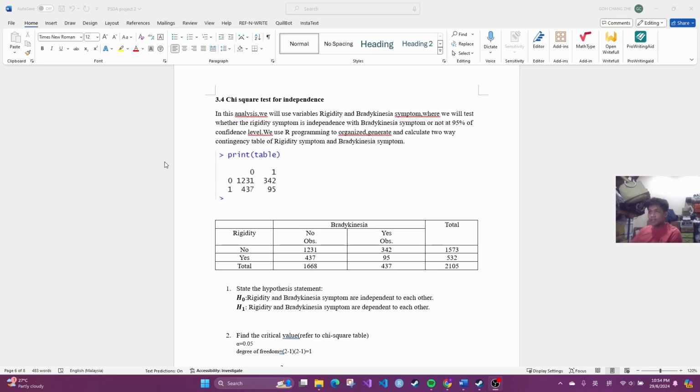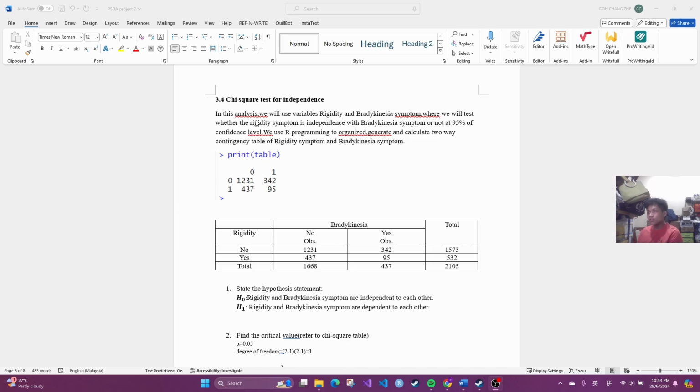And then I'm going to explain about the chi-square test for independence in our report. In this analysis, we will use variables called rigidity and bradykinesia symptoms, where we will test whether those two symptoms are independent of each other or not at 95% confidence level, which is 0.05 significance level.